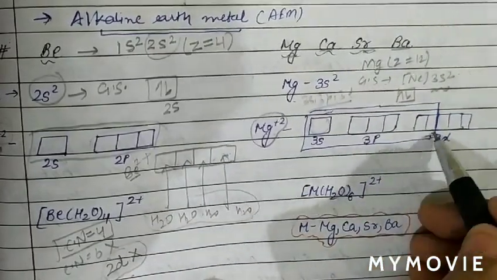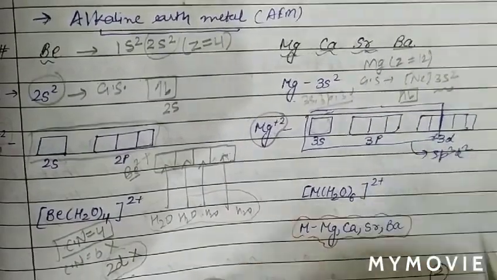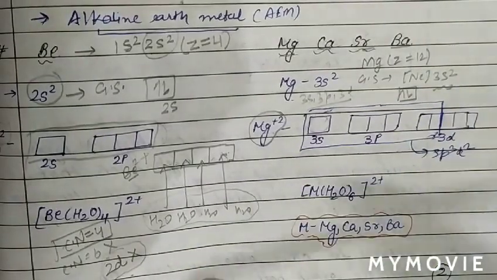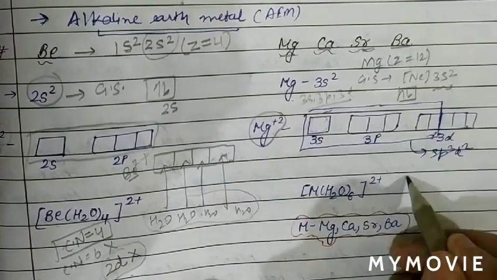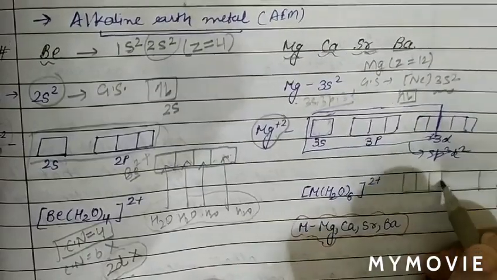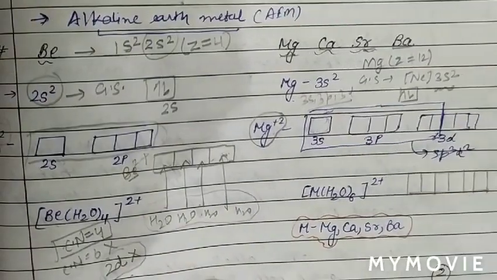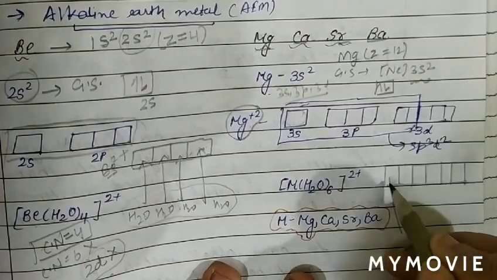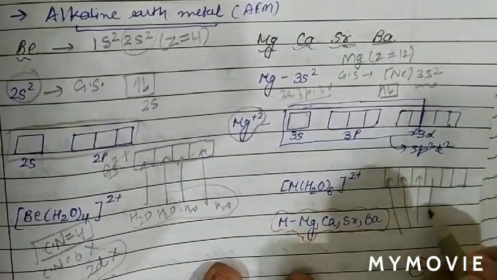undergo hybridization and form sp3d2 hybridization. So now we have 6 orbitals: one 3s, three 3p and two 3d. So there are 6 orbitals, 1 2 3 4 5 6, of equal energy, because these are hybrid orbitals. Now in these orbitals, electron pairs are donated by water molecules.